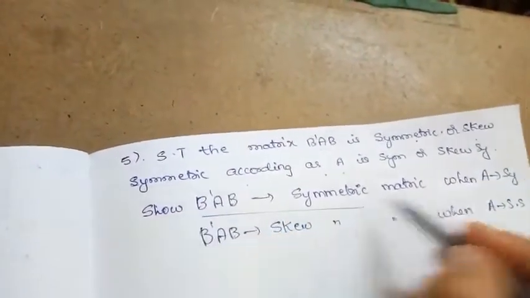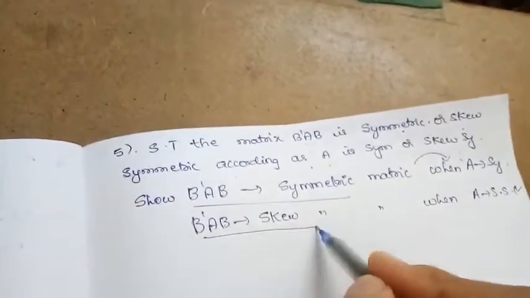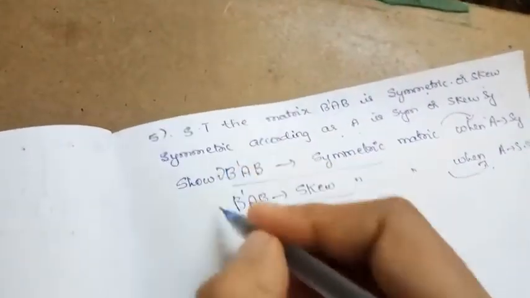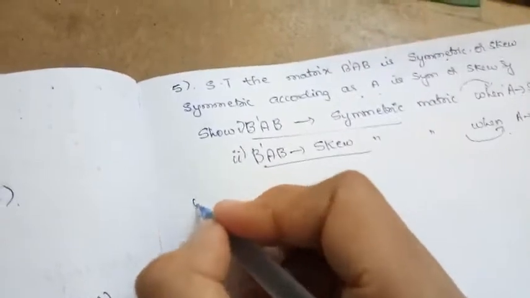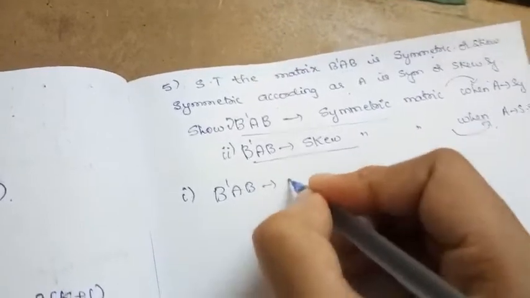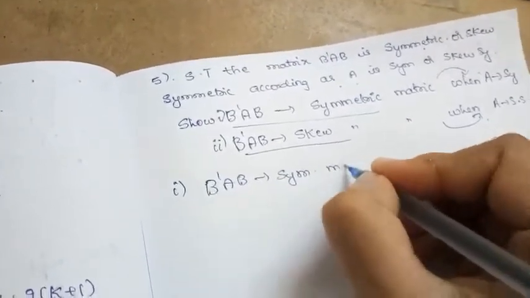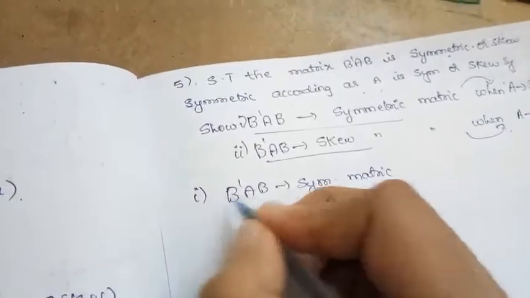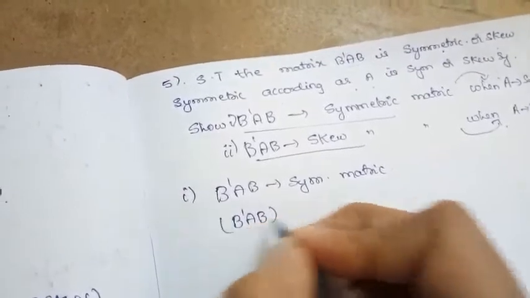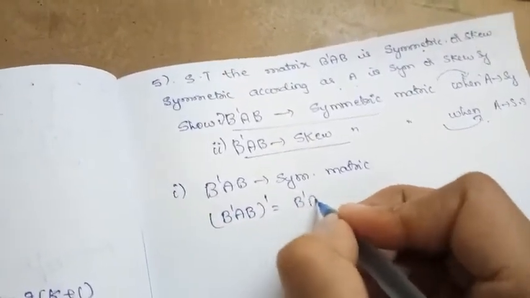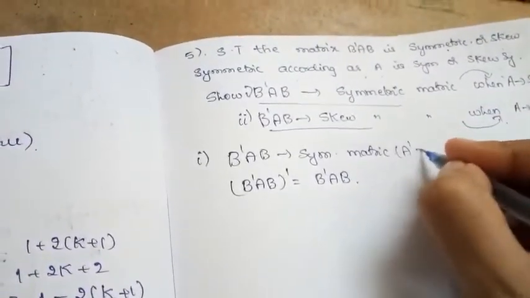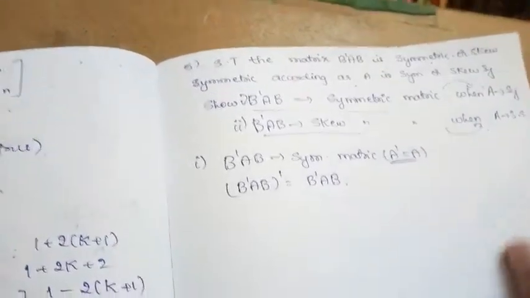So we need to show this one, and this is the condition. Let us call this one the first one and this one the second one. So if we need to show that B transpose AB is a symmetric matrix, by the definition, it means B transpose AB whole transpose is equal to B transpose AB. This is what the definition says, right? When it is symmetric, A transpose is equal to A. So that is what I have taken here.